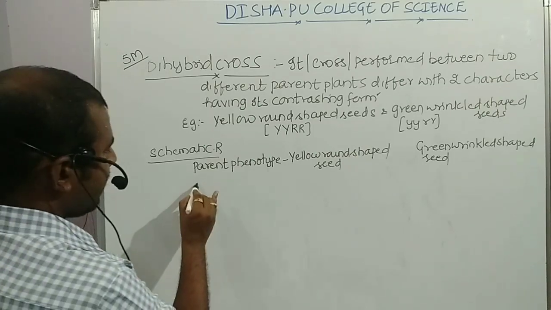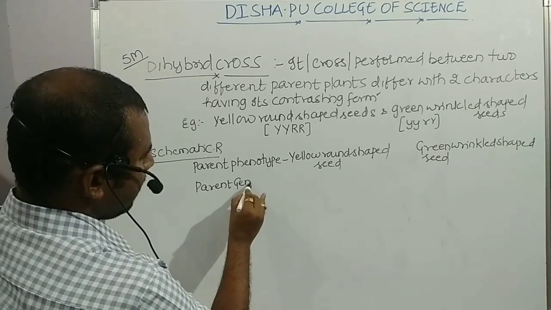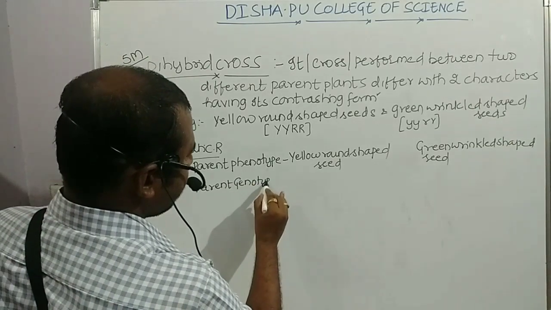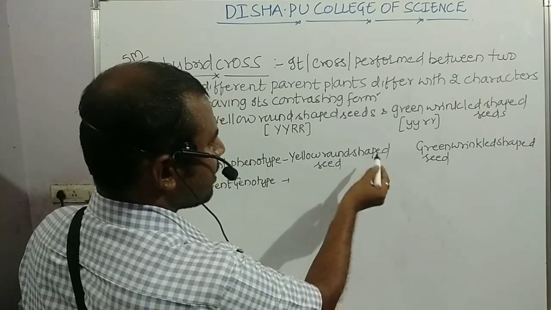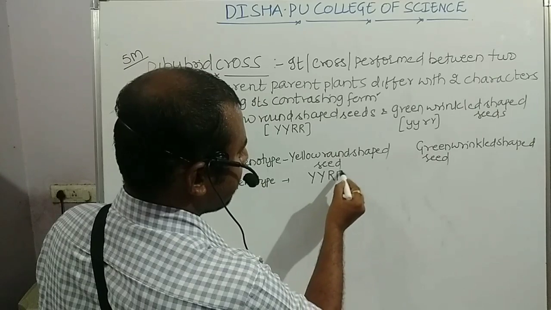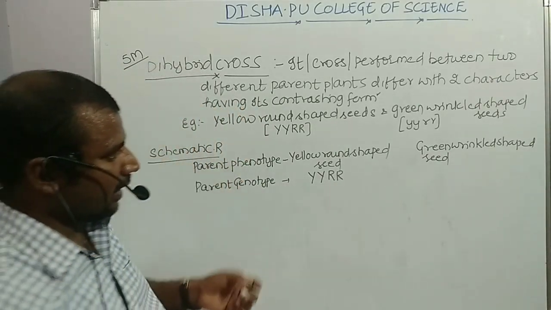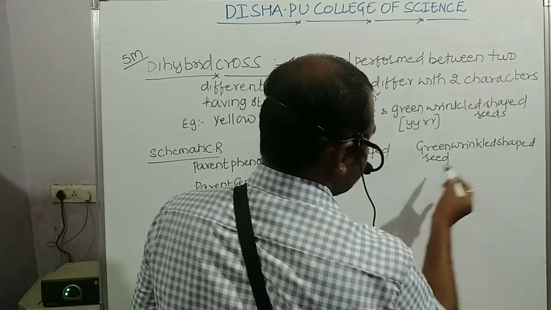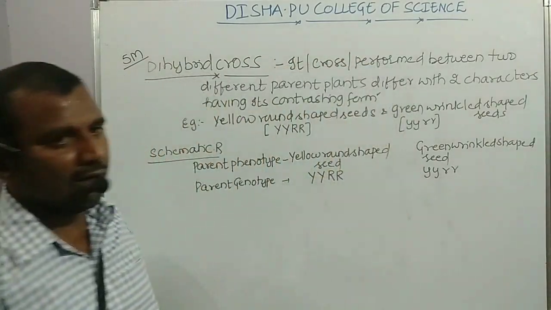Now the parent genotype. In the parent genotype, for the yellow round shaped seed, we have to take its alleles: capital Y, capital R, and for the green wrinkled shaped seed, small y, small r.